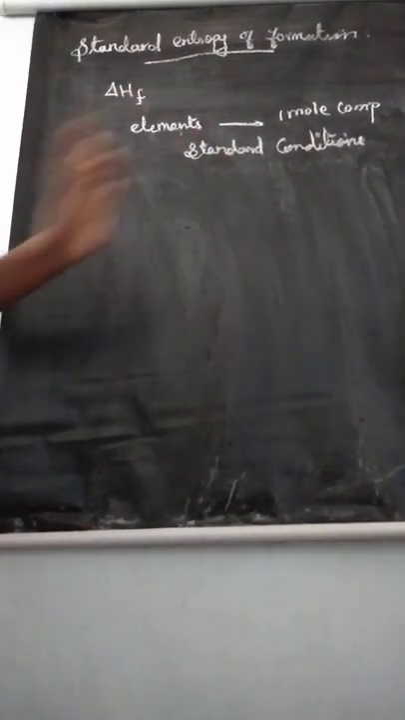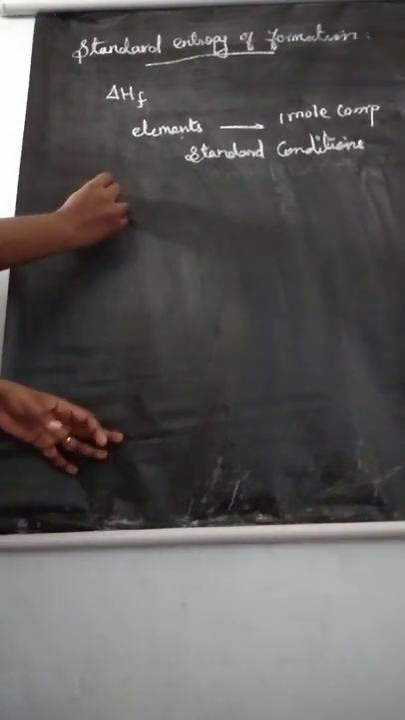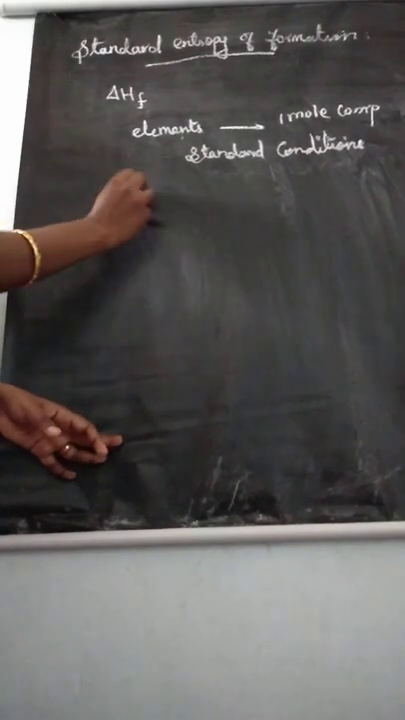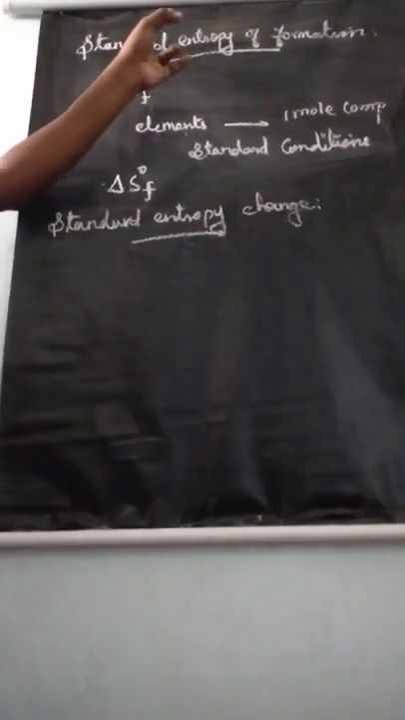Under standard conditions. Understand? We can tell the symbol. Standard entropy of formation symbol is delta S naught F. Okay, so two terms we learned. One is standard entropy change and another one is standard entropy of formation.